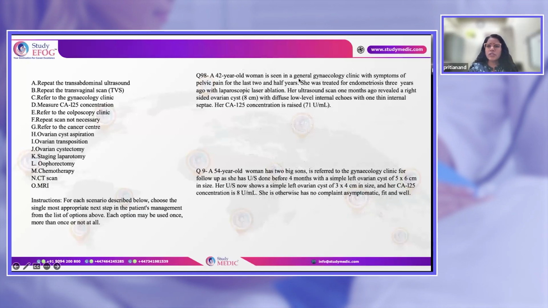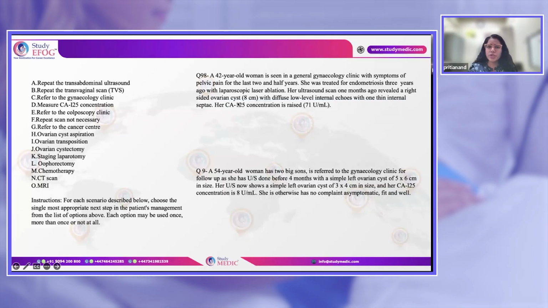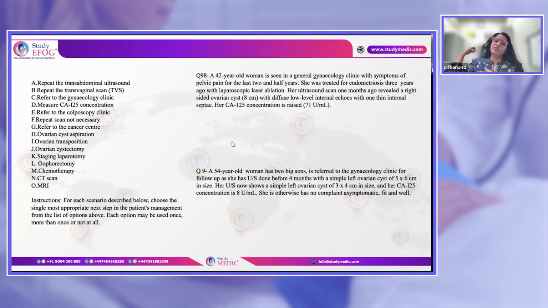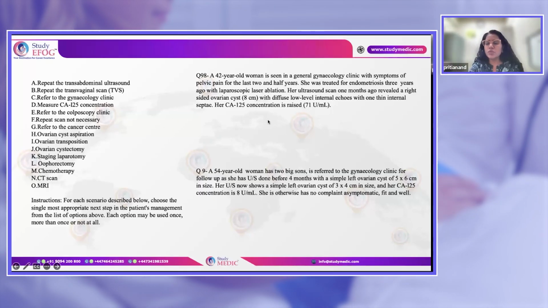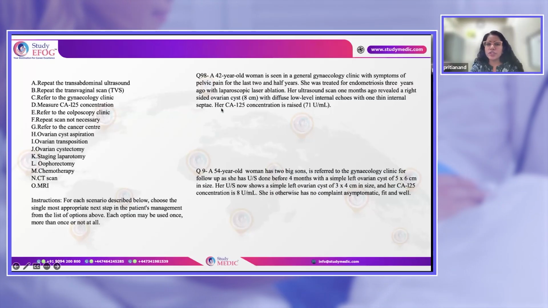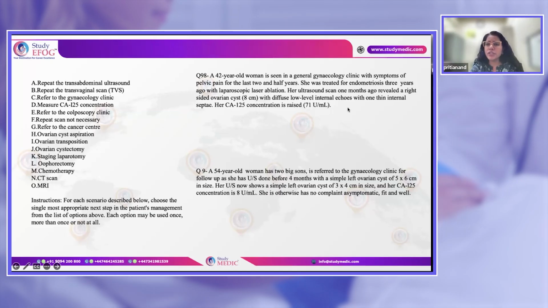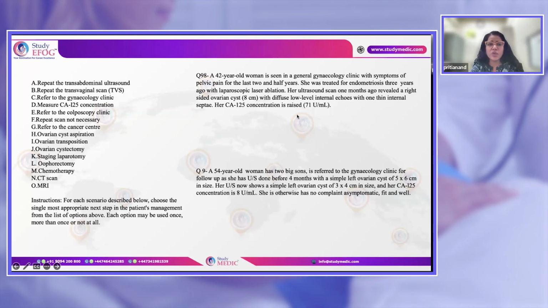A 42-year-old lady is seen in a general gynecology clinic with the symptoms of pelvic pain for 2.5 years. She has been treated for endometriosis 3 years ago with laparoscopic laser ablation. So the next question in the same set of EMQ is a 52-year-old lady who is in the general gynae clinic with the symptoms of pelvic pain for 2.5 years. She was treated for endometriosis 3 years ago with laparoscopic laser ablation. Now the ultrasound scan shows a right ovarian cyst of 8 centimeters with internal echoes with one thin internal septa. CA-125 is raised, which is 71.